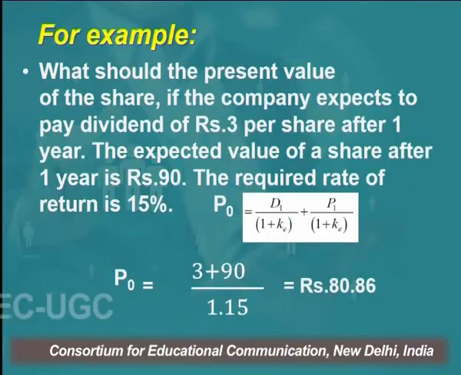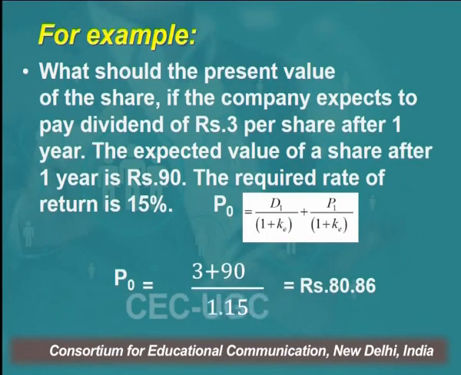One is the dividend, what dividend I will be getting after the end of the year, and second is what price I am expecting at the end of the year. So my holding period is 1 year. If my holding period is 1 year, what will be the price of the share, right? So let me explain you with an example.